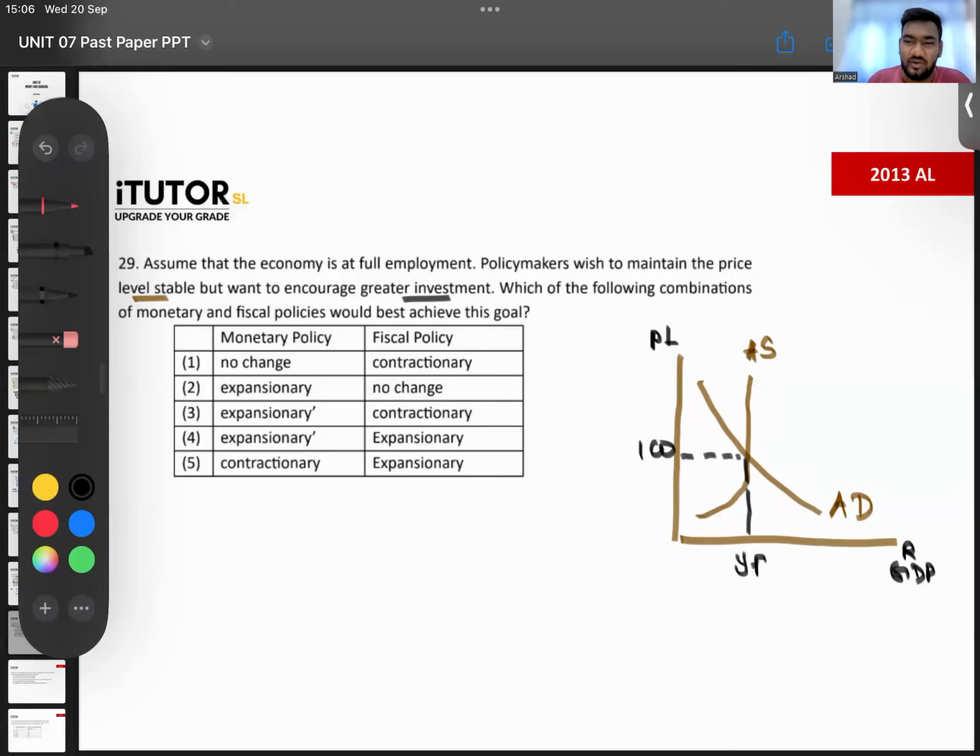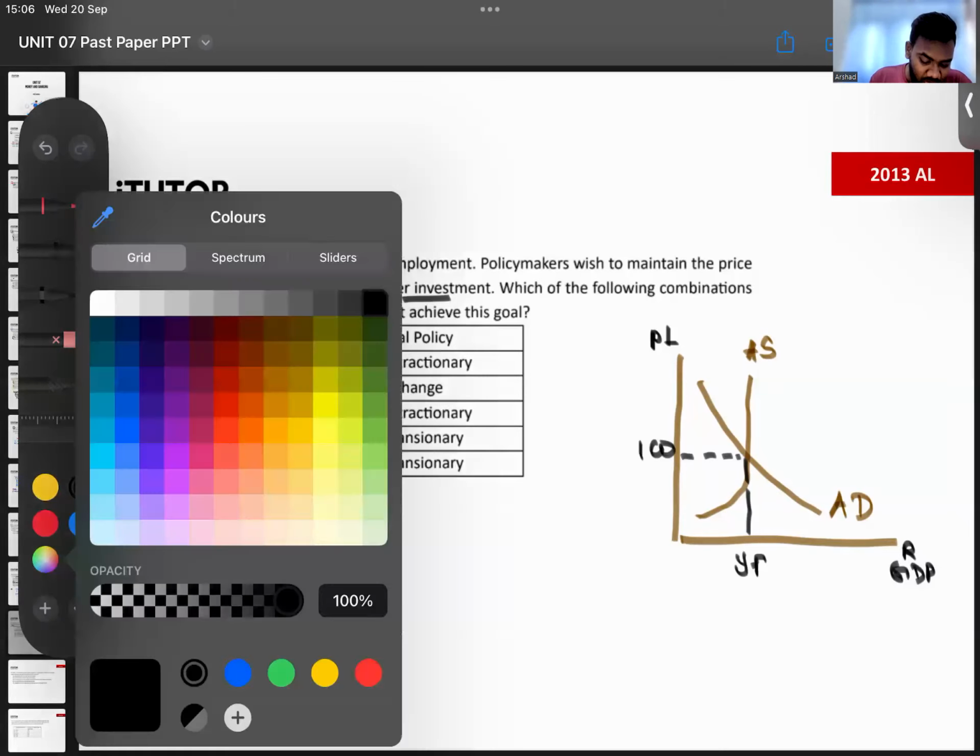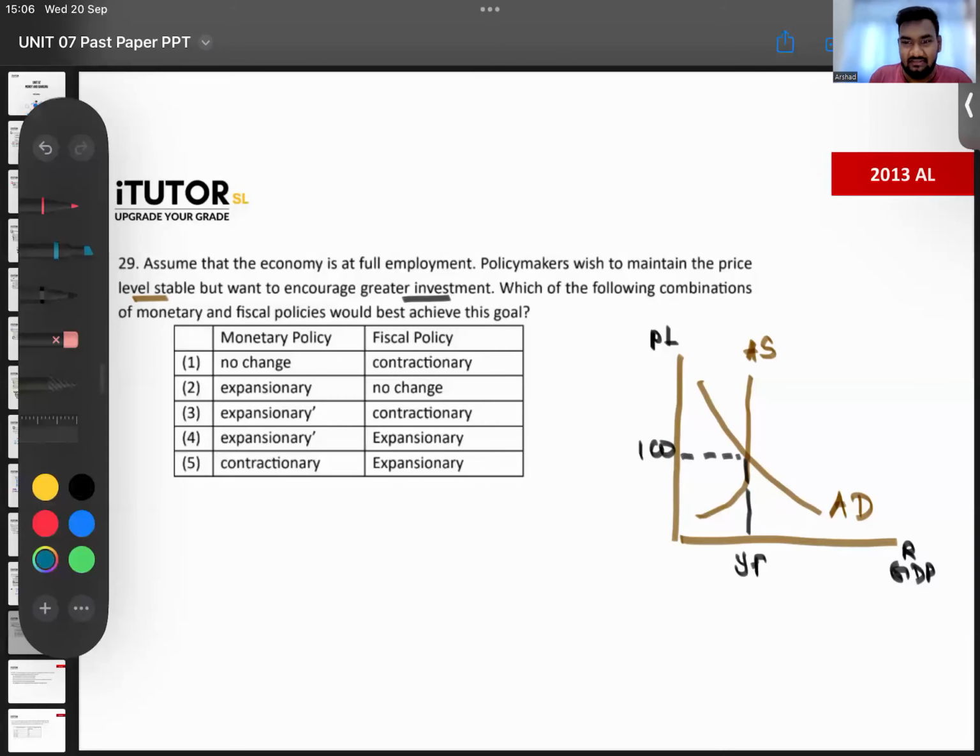Now, I'll just tell you, guys. Now, if you want to increase investment, right? Aggregate demand, now remember, aggregate demand has C plus I plus G plus NX. So investment. So one way is you can increase the aggregate demand. So if you increase the aggregate demand, investments can go up. But then what happens? Then the prices will also go up.